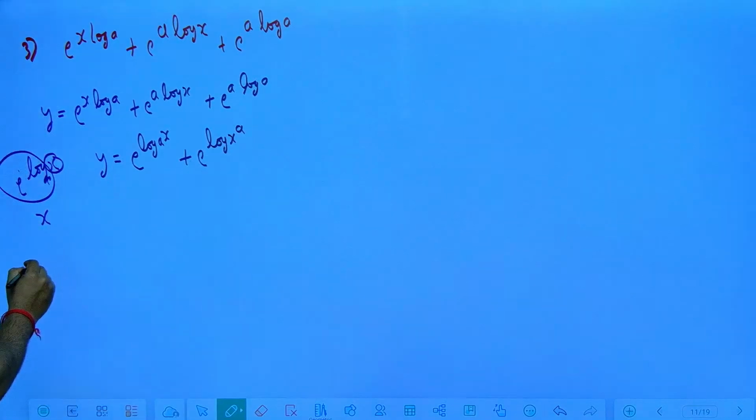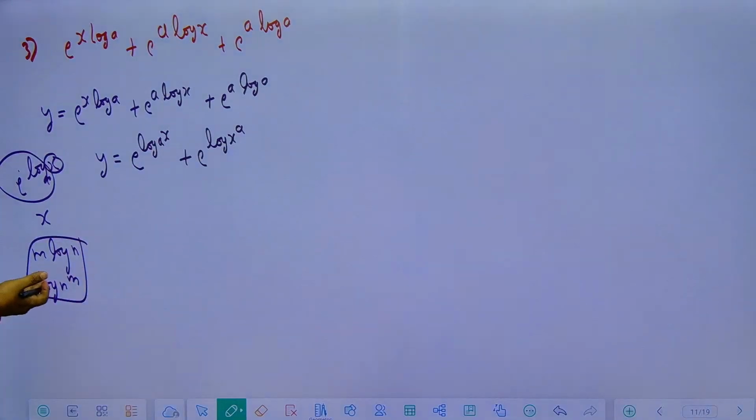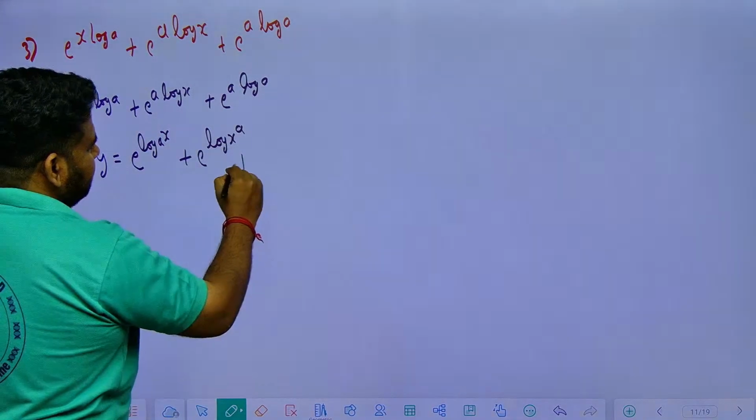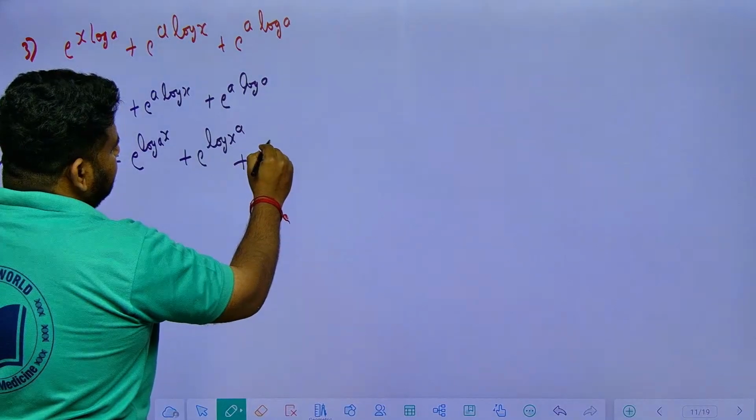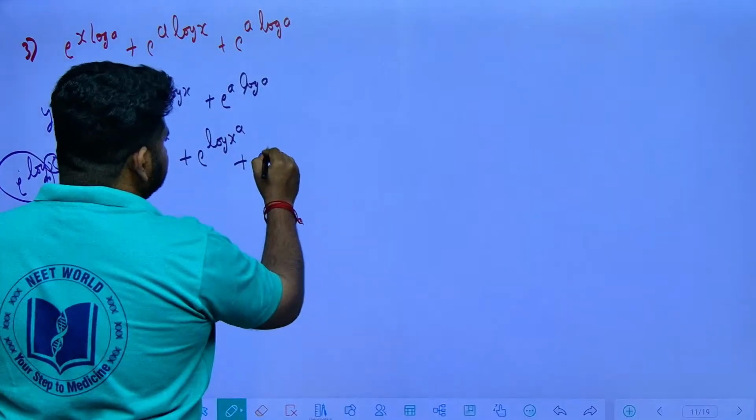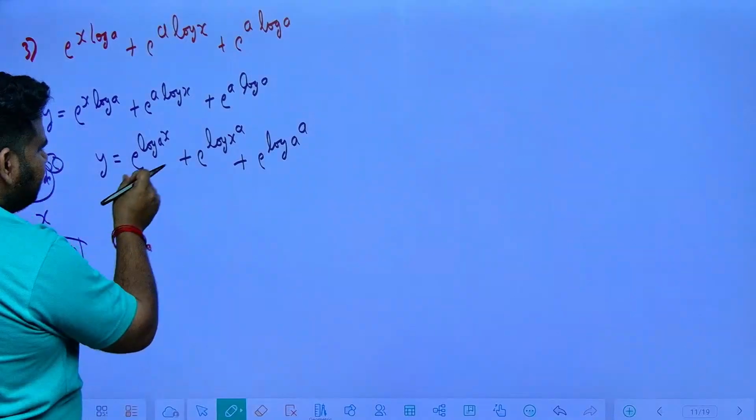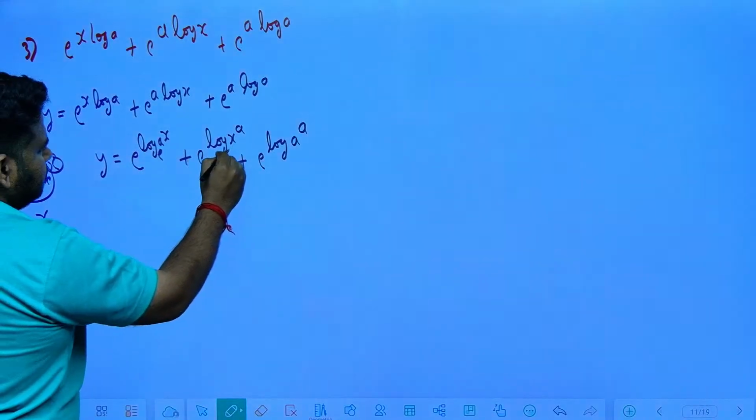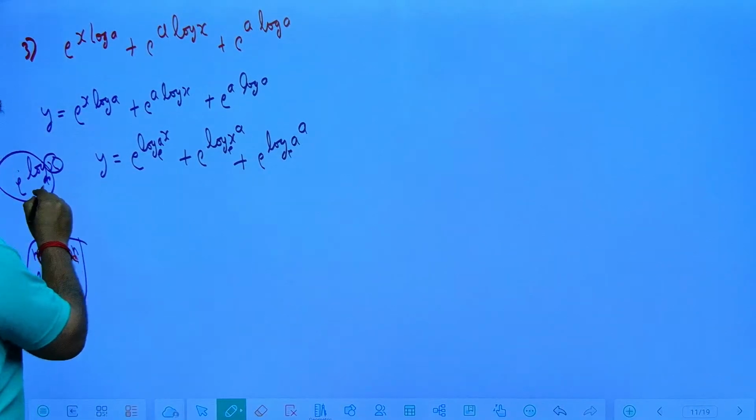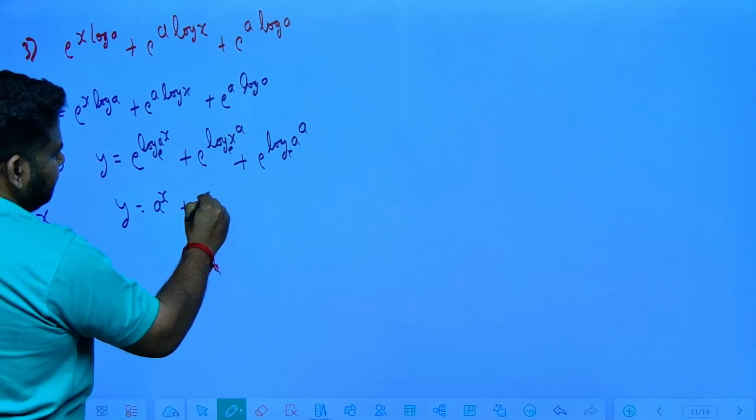Why am I writing this? We know that m times log n is nothing but equal to log n to the power of m. This is the identity we are using, properties of logarithm. Plus e power, I can write this as log a to the power of a. Now this will become to the base e, so y will become a power x plus x power a plus a power a.